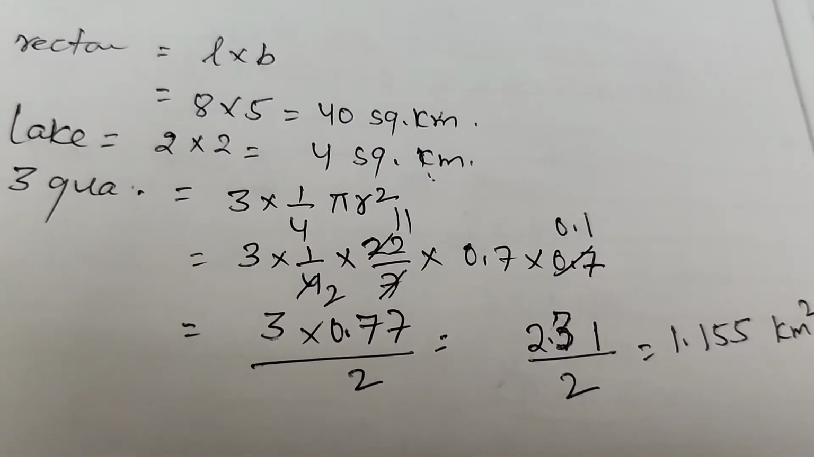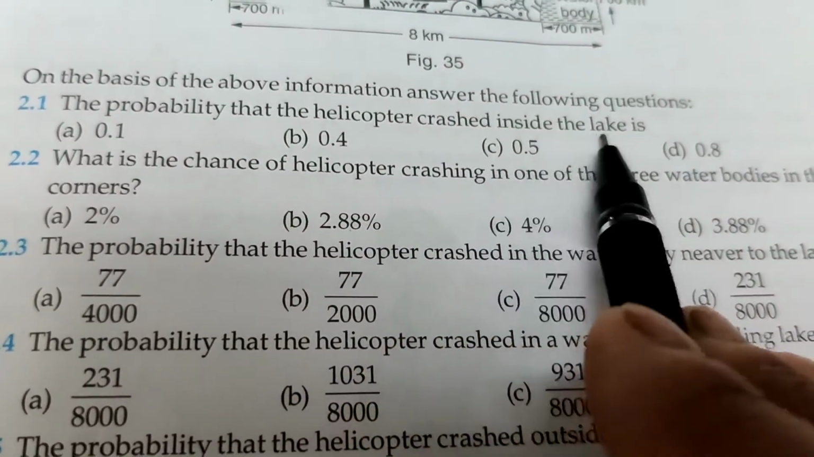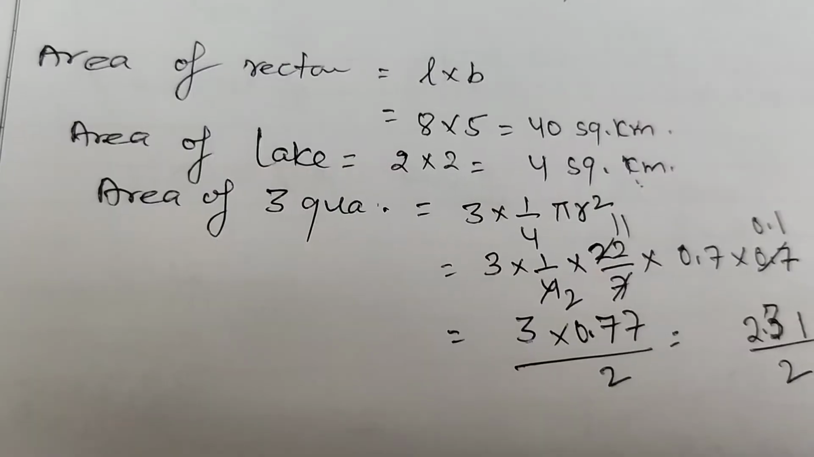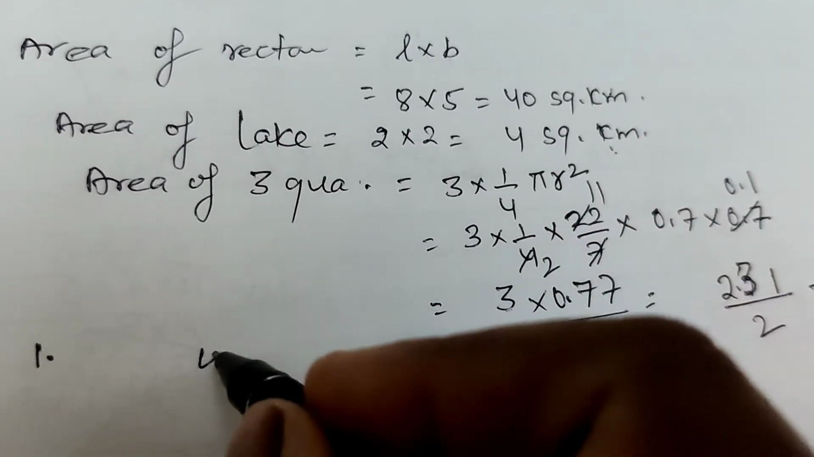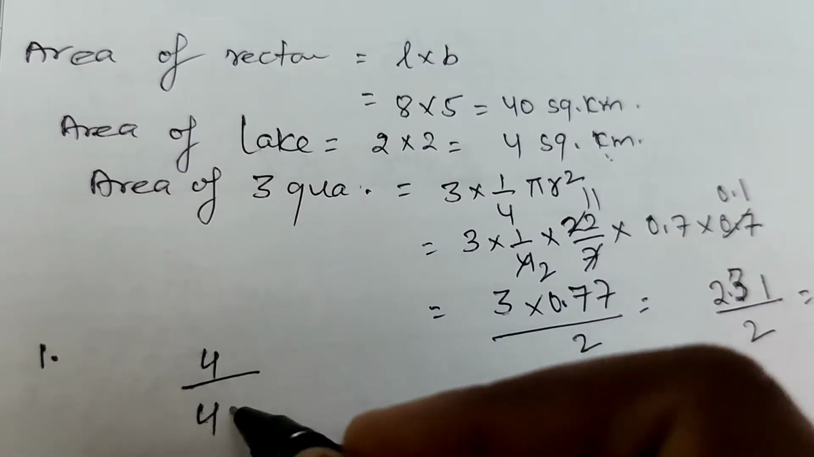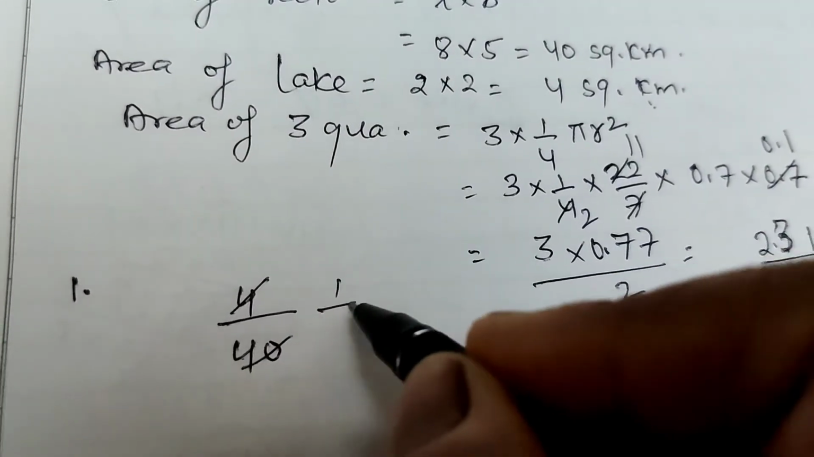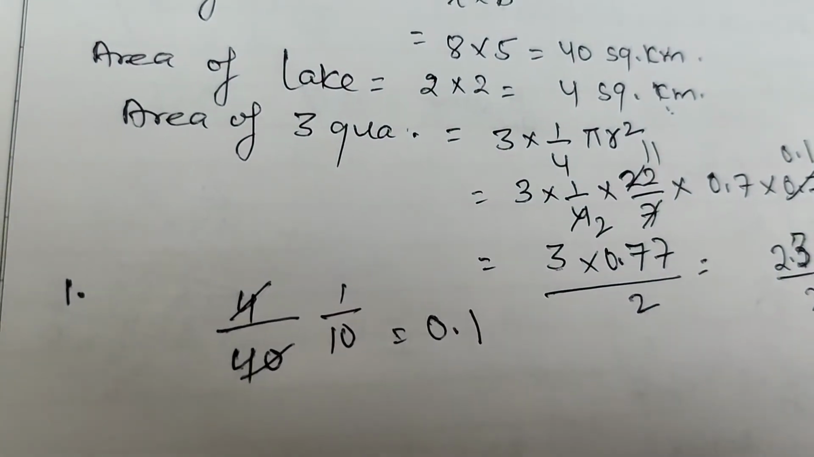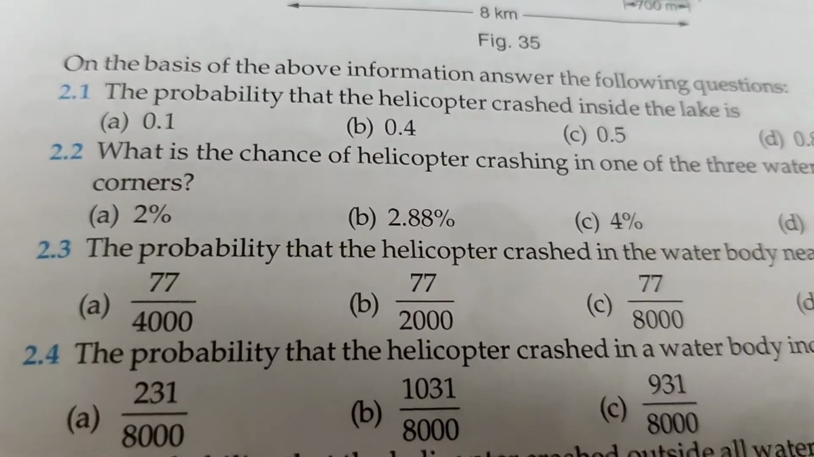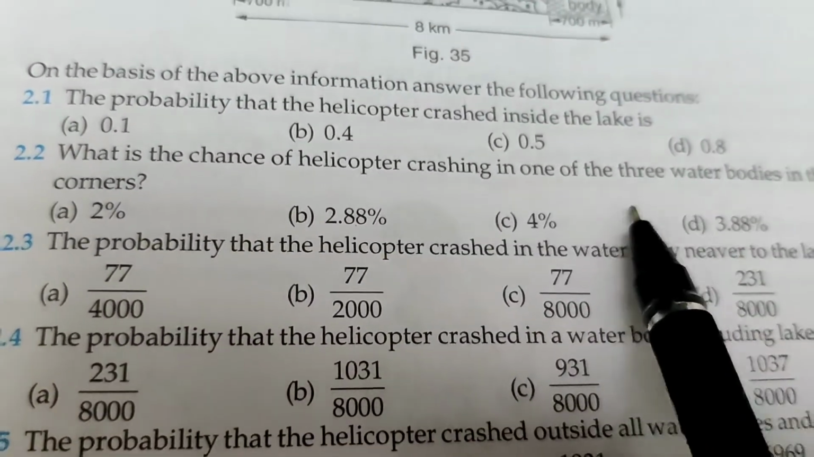Question number 1. What is the probability that the helicopter crashed inside the lake? Crashed inside the lake means area of lake divided by area of total portion is the probability, 1 by 10, 0.1. The answer is 0.1.